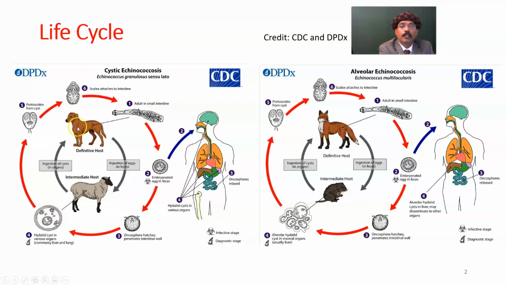Once ingested, the protoscolex will be converted into scolex, the attaching part that attaches to the intestine. It will grow up and have a gravid component that will release the egg. So this is the definitive host, maybe the other, like wolf, maybe the fox.